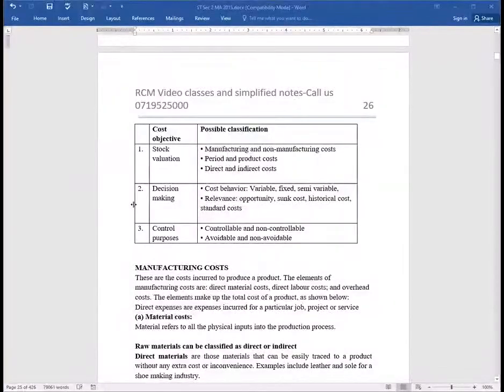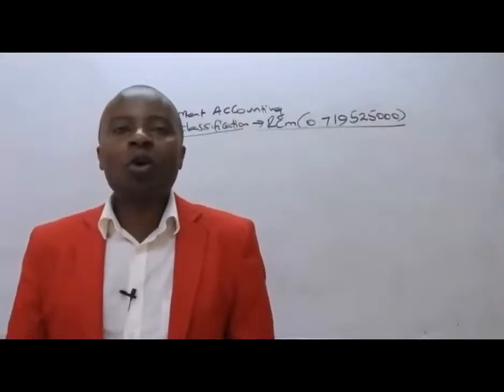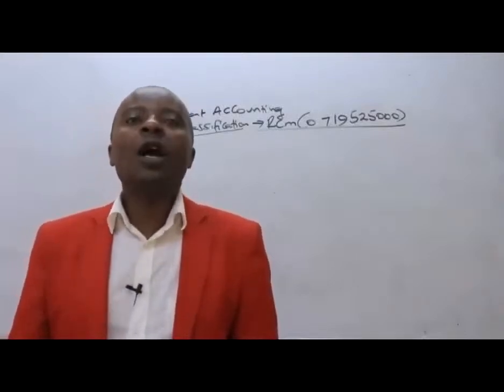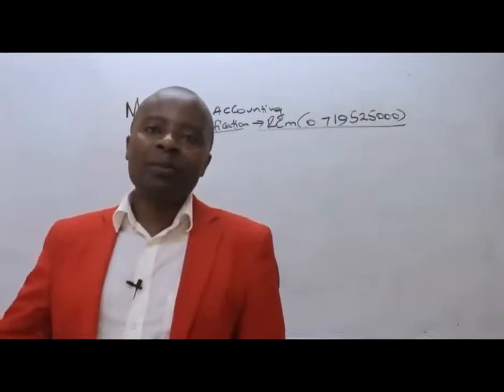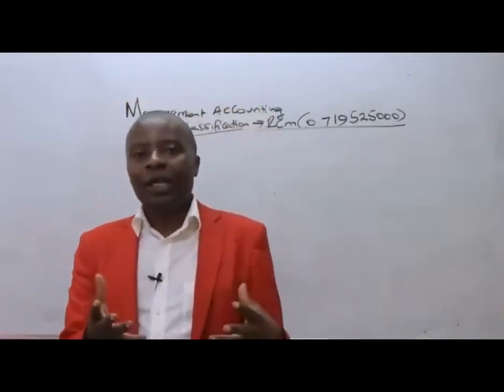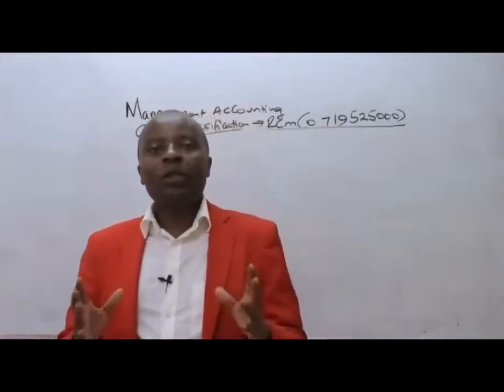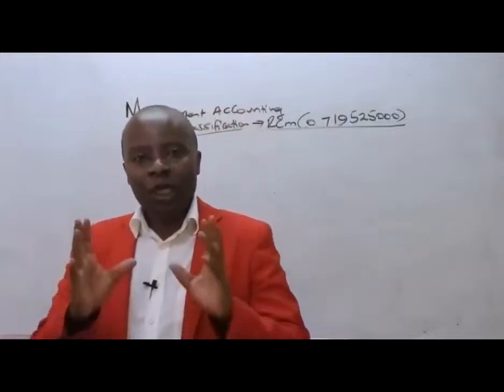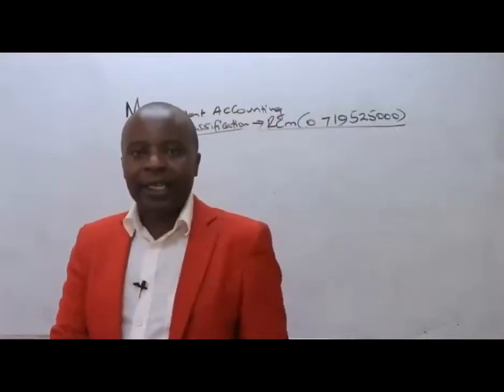Now here we are. The first classification that I would want you to understand is the manufacturing cost classification. This is a very special bucket where we shall be putting all those costs that go into our production, all those costs that are attributable to manufacturing. Ladies and gentlemen, should we start really manufacturing, producing things, what are some of the costs we expect to lump under manufacturing? I can see them vividly.